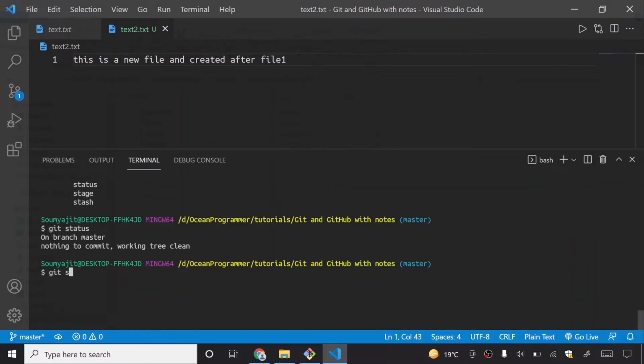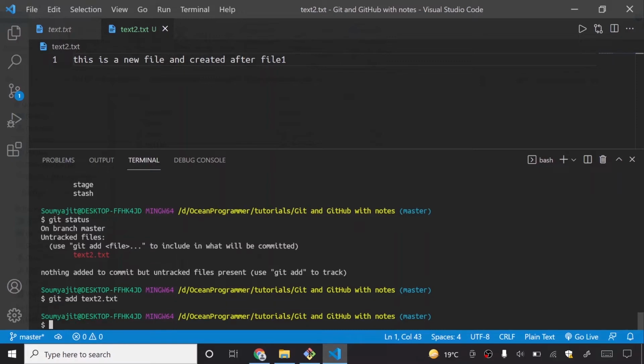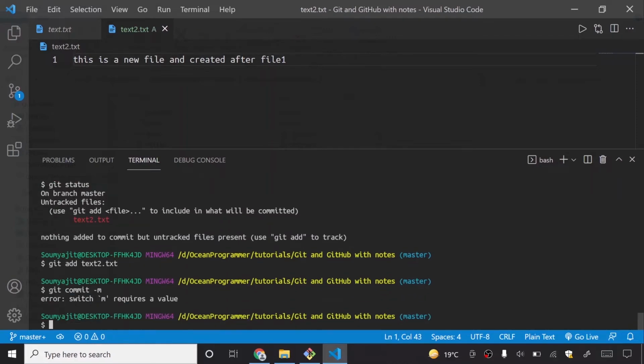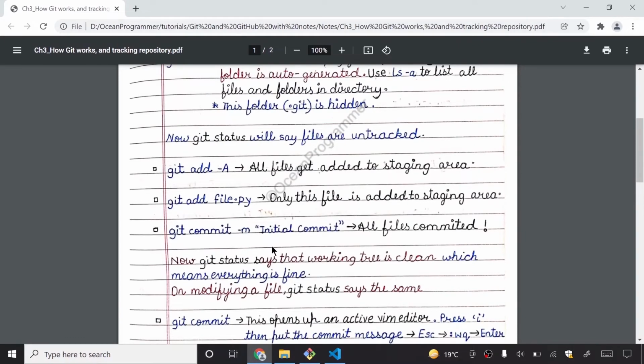Now if I say git status, it says that text2 is an untracked file. I can do it like this: git add text2.txt, and then git commit -m. You can see it requires a value. The thing we did by git commit and then I, then the commit name, then Escape, colon, wq, we can do like this: git commit -m initial commit. It means that I am doing the same thing but in this way.